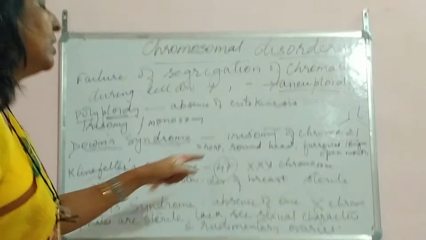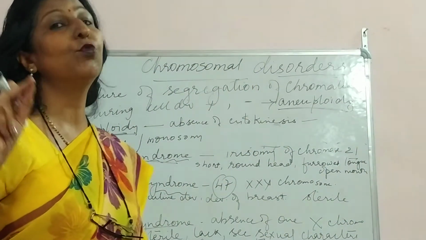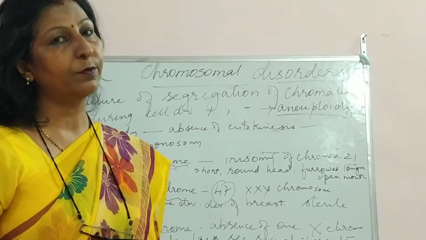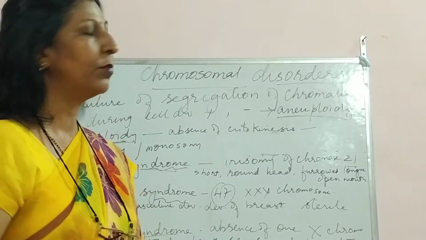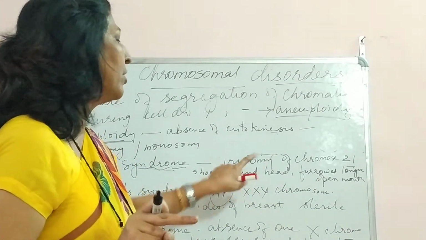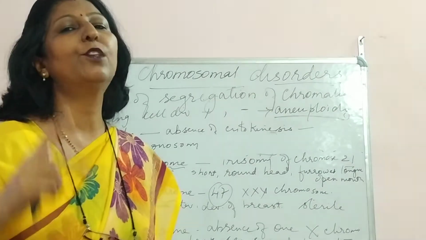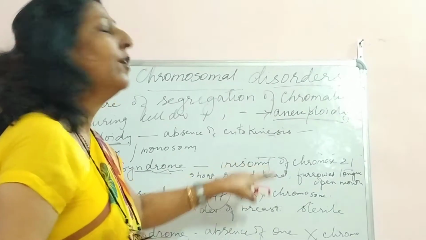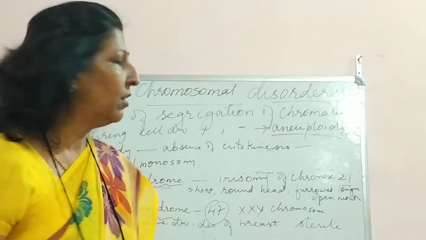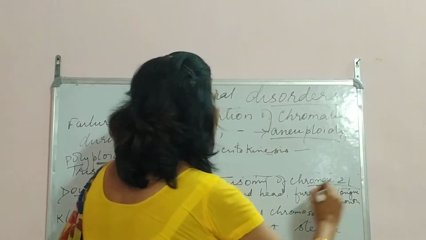So Down syndrome is trisomy of chromosome number 21. Again, I told you, 22 autosomes and one sex chromosome. So this is not related with the sex chromosome, this is related with autosome. The 21st chromosome is in the condition of 3. ठीक है, 3 chromosomes होंगे उसके. Normally for each factor we have 2 chromosomes. Here we will have the 21st chromosome as 3. That is why it is called a defect, a disorder. So Down syndrome is trisomy of chromosome number 21.